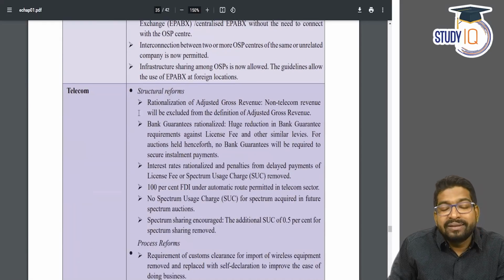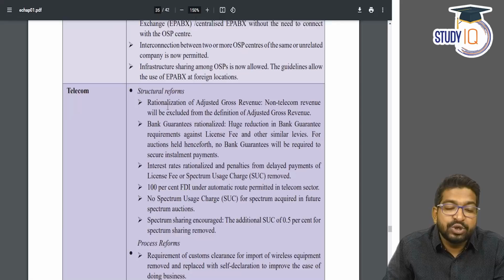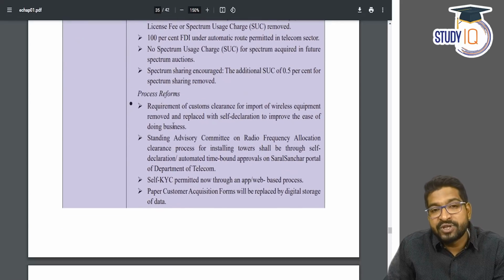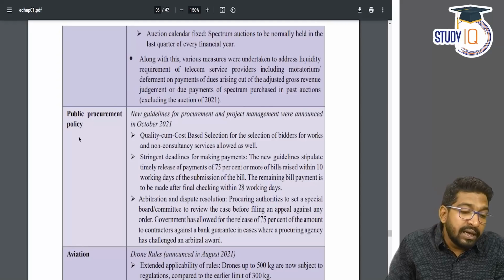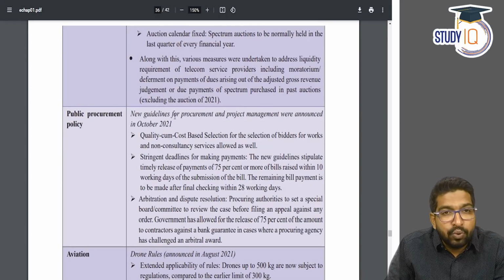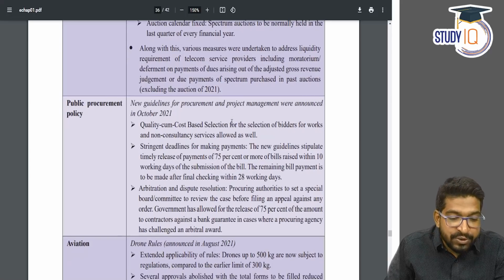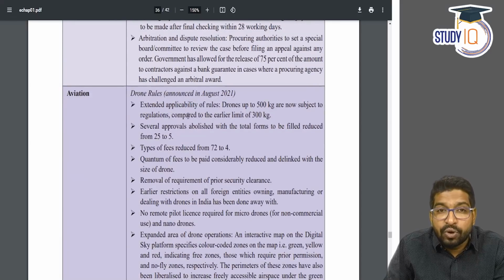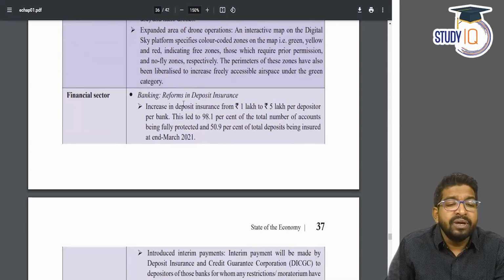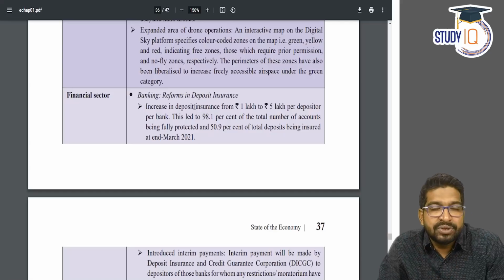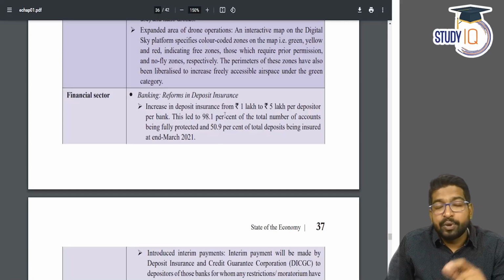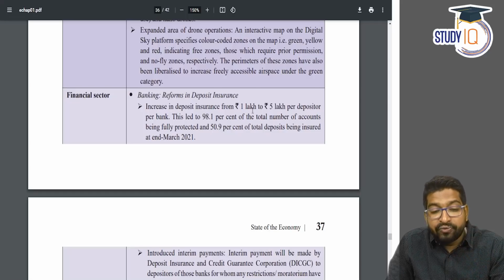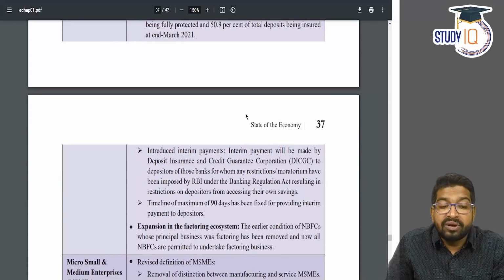In the telecom sector, there have been many structural reforms. There are procedural reforms which have been brought, which are mentioned here. In the public procurement policy, new guidelines for procurement of project management in October 2021, they were announced. In the aviation sector, new drone rules were announced. In the financial sector, reforms in the deposit insurance. We have discussed this on StudyIQ, where now your deposit insurance has gone up from 1 lakh to 5 lakh, which is a very important reform.